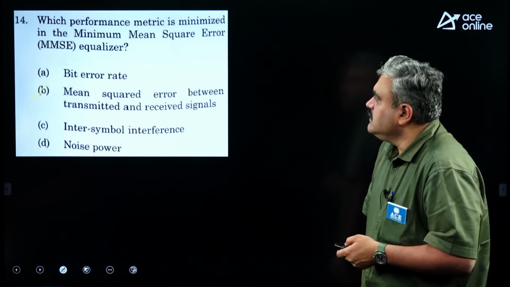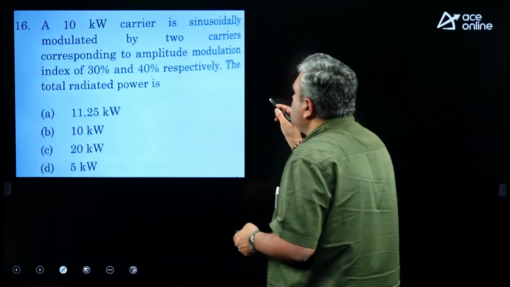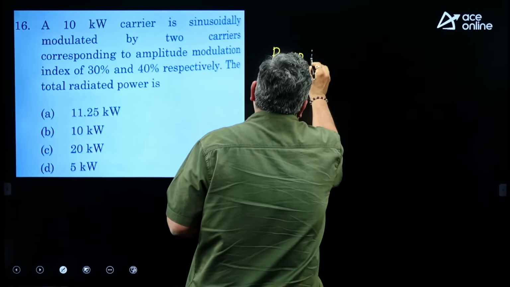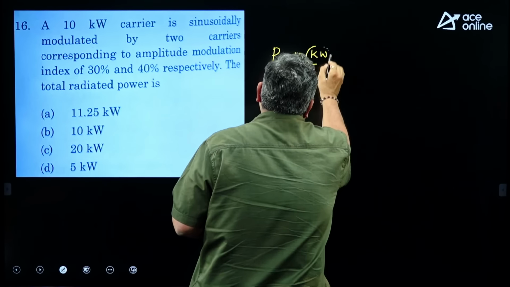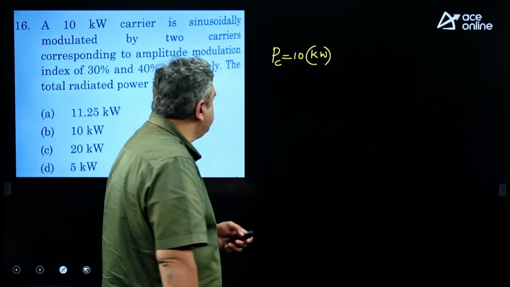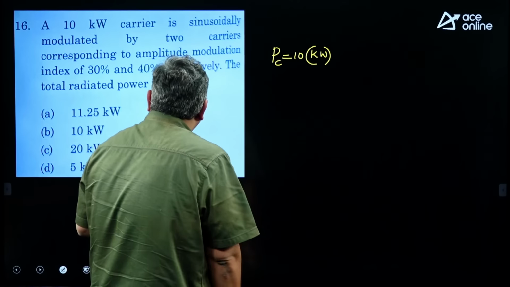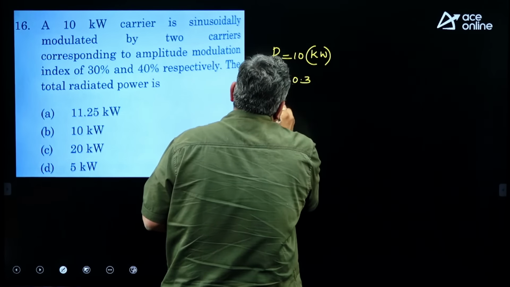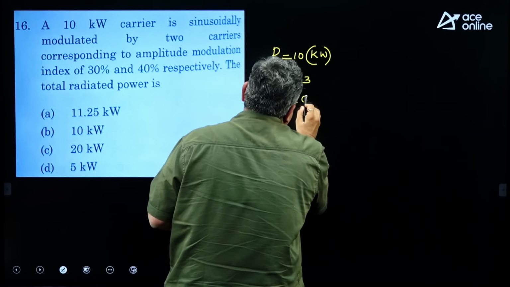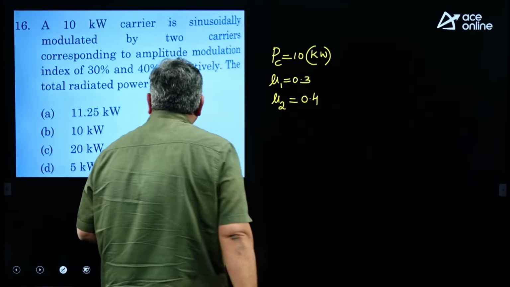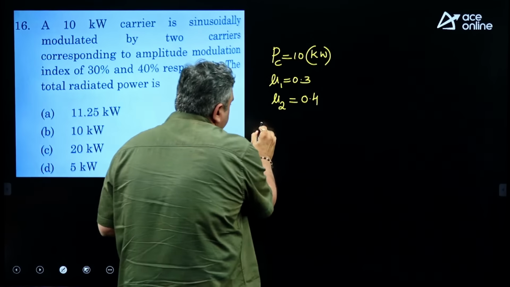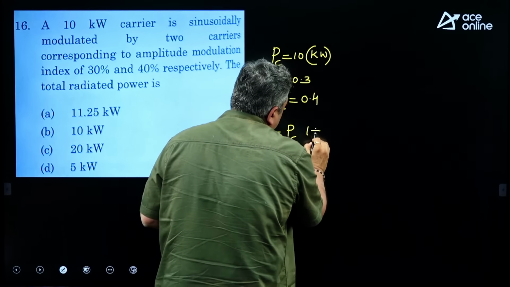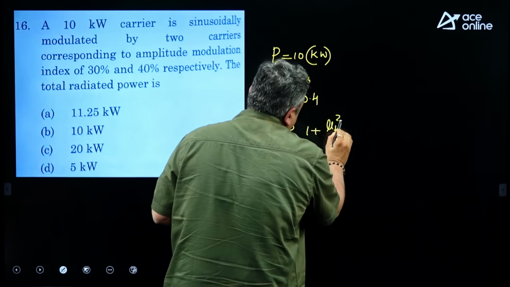Now, coming to this question, a 10 kilowatt carrier is sinusoidally modulated. That means the power taken by the carrier component is 10 kilowatt. Sinusoidally modulated means he is talking about a single tone message signal. For 2 carriers, that means mu1 is 0.3 and mu2 is 0.4. So, this is a combination of 2 single tone message signals. What is the total radiated power? So, what is the PT? The formula is PC into 1 plus mu t square by 2.